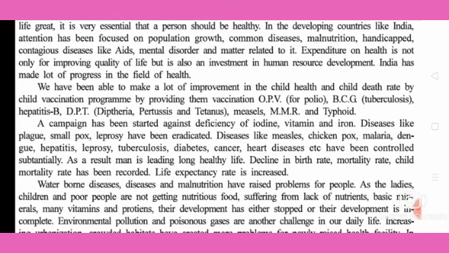Diseases like plague, smallpox and leprosy have been eradicated. So nowadays those types of diseases are not there. That is why they have been eradicated. Diseases like measles, chickenpox, malaria, dengue, hepatitis, tuberculosis, diabetes, cancer, heart diseases, etc. have been substantially controlled. So these are things we may not completely stop, but we can control them. As a result, man is leading a long healthy life because of controlling these things.